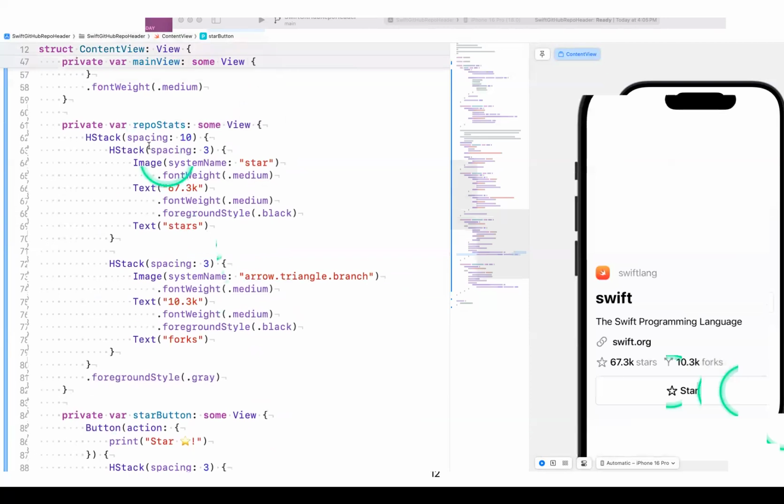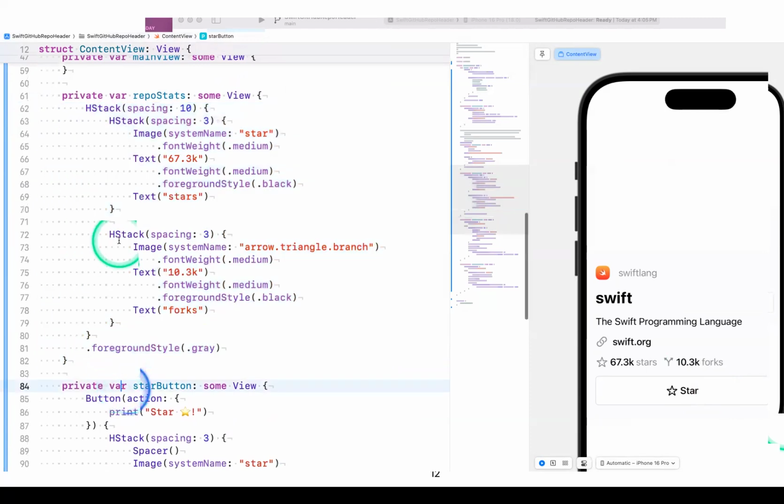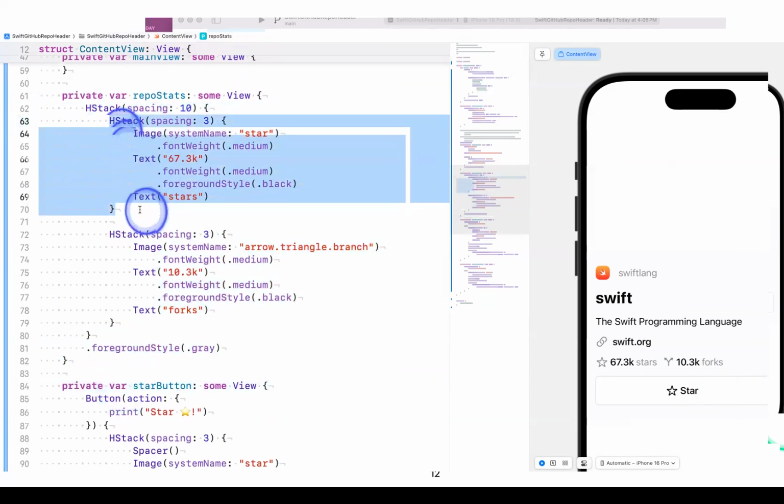And on the repo stats here, again, I just filled out the UI. It's pretty basic. Again, you've got your images, text, HStacks, and VStacks. But as you notice here, this right here is for the 67.3K stars view.